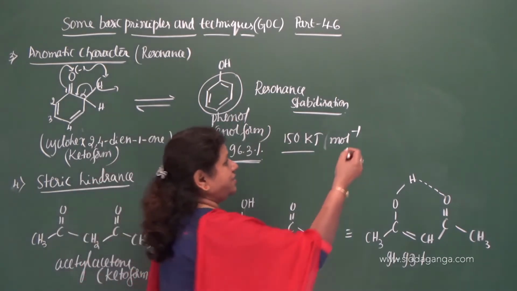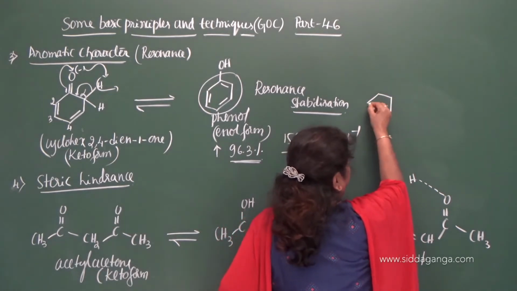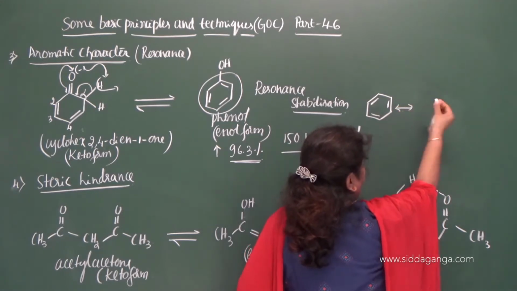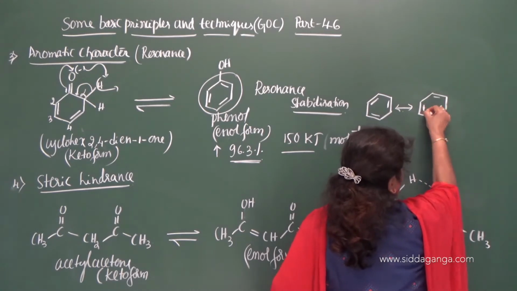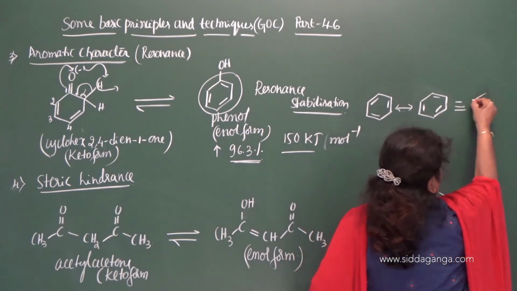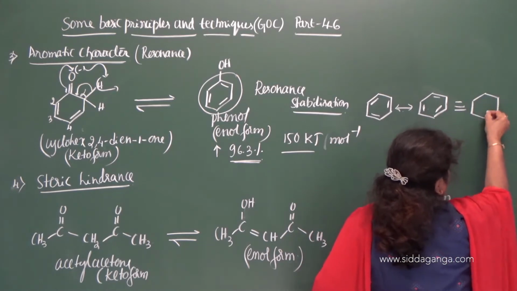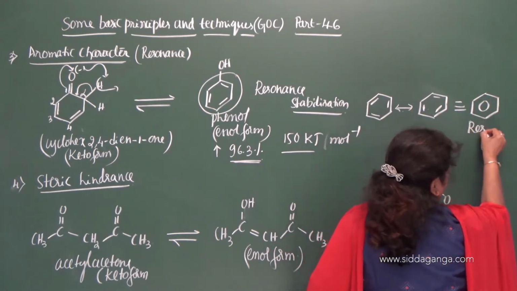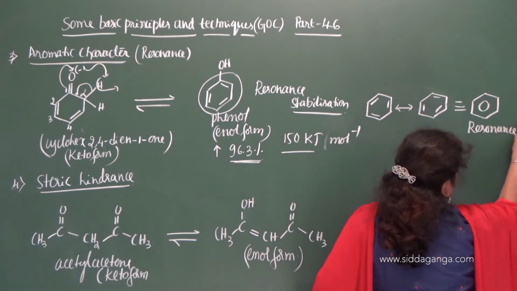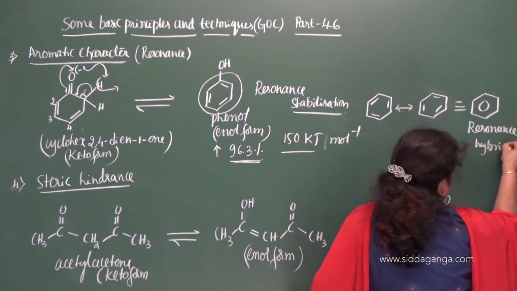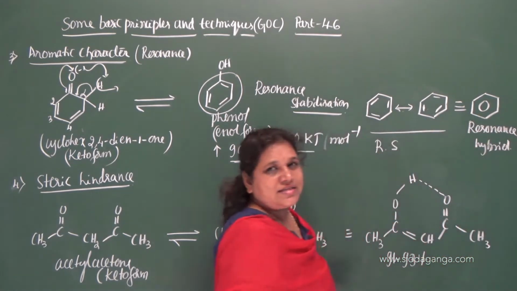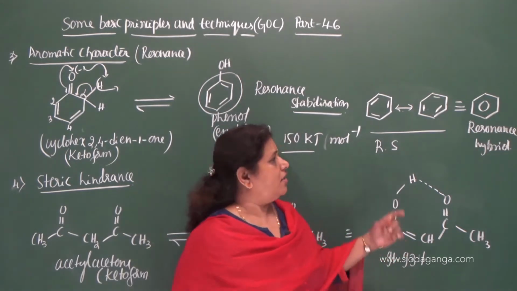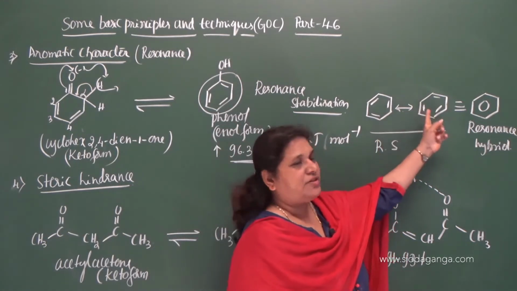So the resonance structures of benzene, we can write the two important resonating structures. These are the two canonical structures, which are equivalent to the resonance hybrid, correct? So this is the resonance hybrid, and these are called resonating structures or canonical structures or contributing structures. So it keeps on changing from this form to this form.